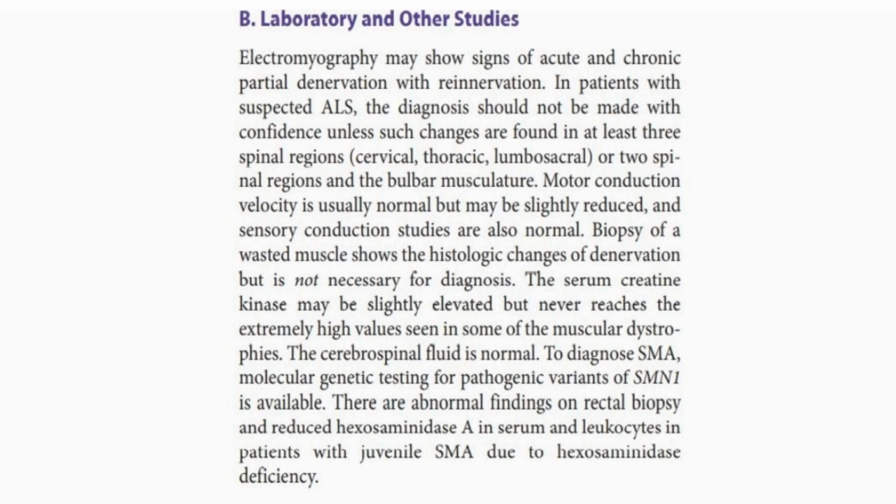Now let's discuss what important investigations are done in motor neuron disease. Motor neuron disease is usually diagnosed clinically, but some tests are performed to differentiate it from other treatable causes in which there is involvement of upper and lower motor neurons, like syringomyelia, etc. So the first test we perform in motor neuron disease is electromyography. In electromyography, there will be signs of acute and chronic partial denervation with reinnervation.